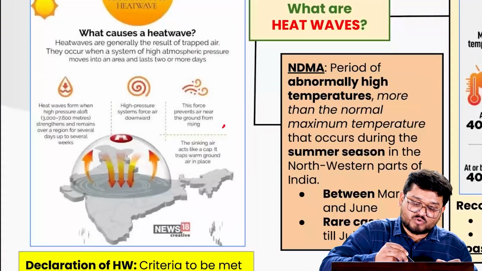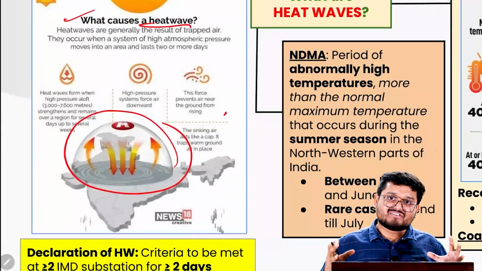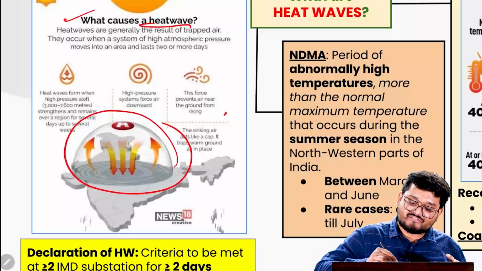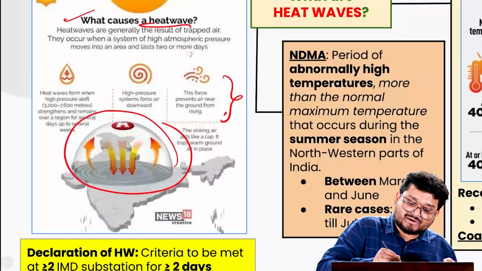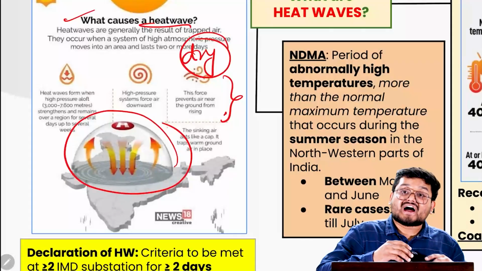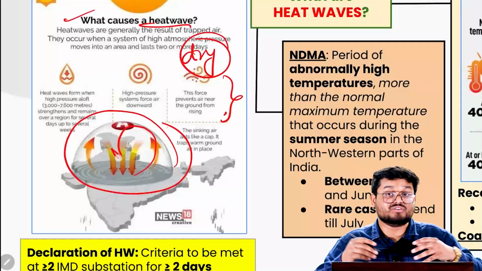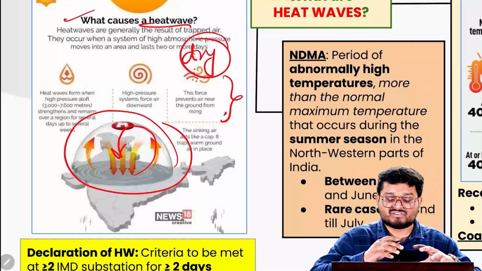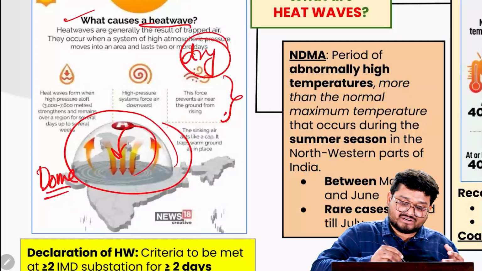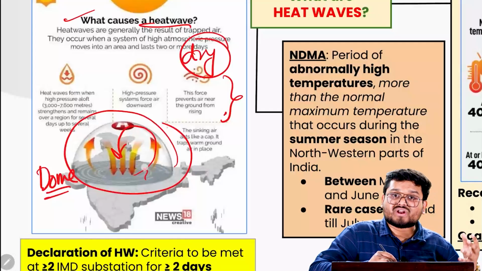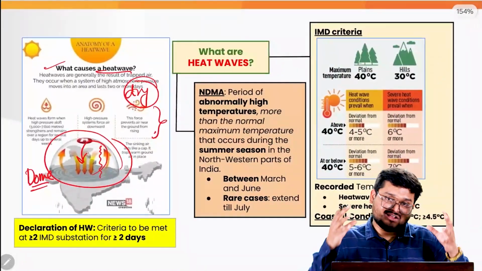Now, when I talk about what causes a heat wave, it is generally an area of high pressure. Whenever we have an area of high pressure, we generally do not have any other kind of winds prevailing in this region. That is why this makes the region extremely dry, and this region also experiences high temperature, because whatever wind is circulating within this high pressure region remains within this region itself. So it is effectively creating a dome where the rising high temperatures due to the sun create air parcels that rise, but they get trapped due to this high pressure region, forming a kind of dome of heat in this particular region.